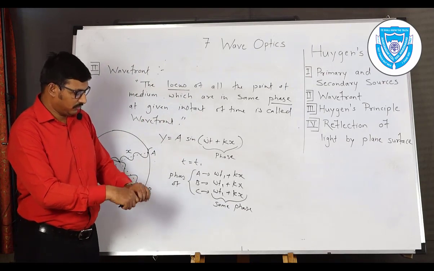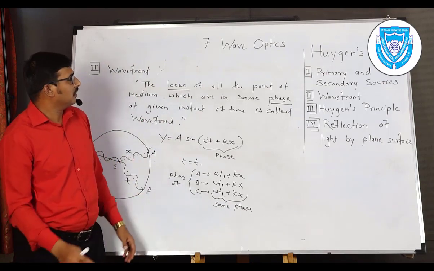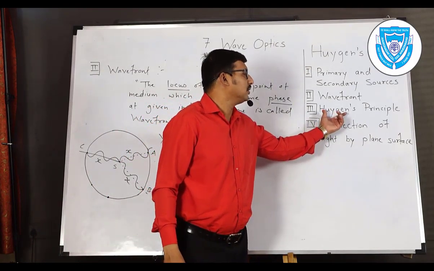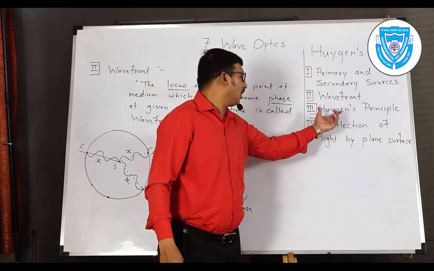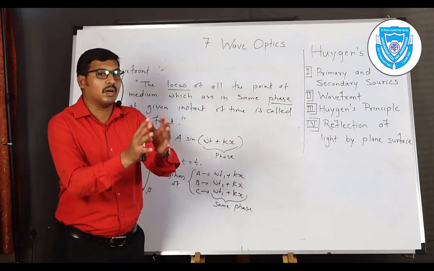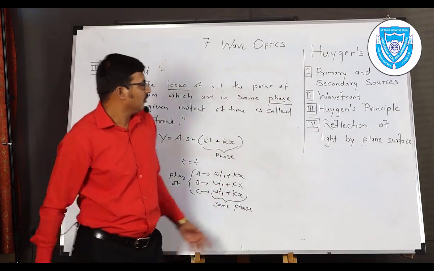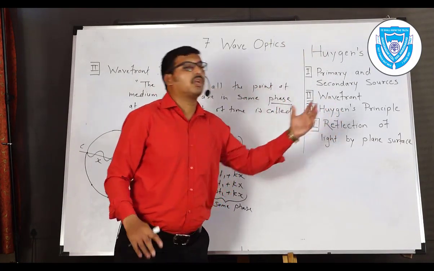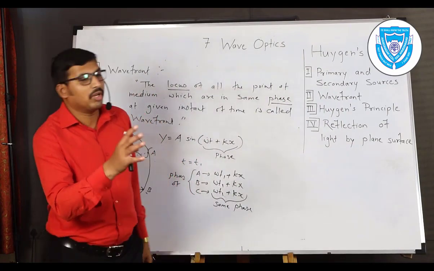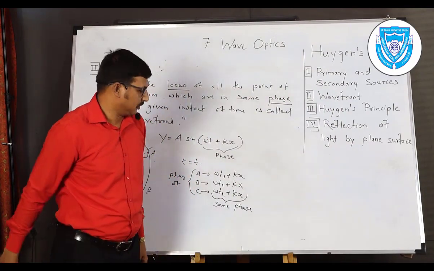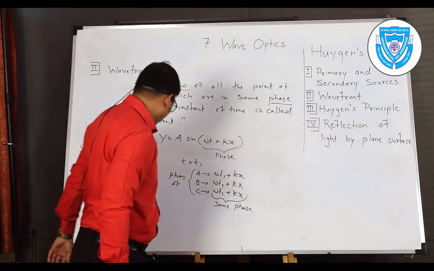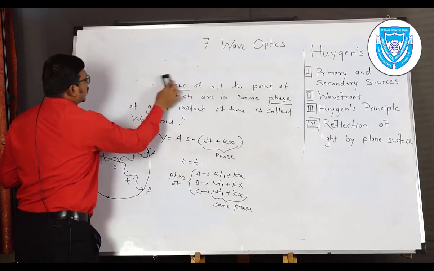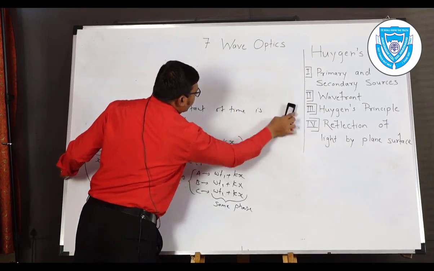So we have an example of the spherical as well as plane wavefront that we are going to understand according to the Huygens principle. Before starting with our construction of spherical or plane wavefront, we learn the concept of Huygens principle. Using that principle, we try to construct the spherical as well as plane wavefront. So let us begin with the third point, the statement of Huygens principle.